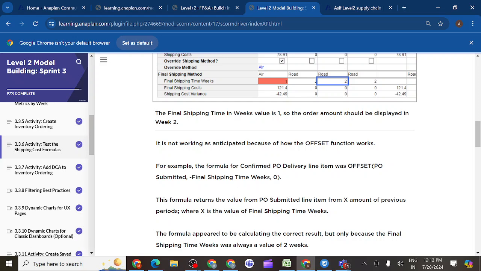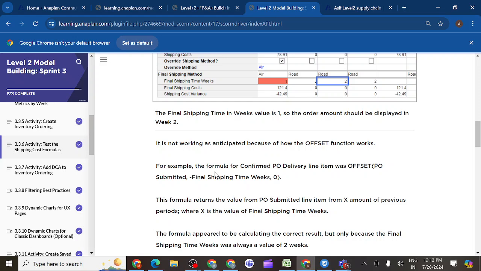Each and every time it will watch this time. So we have 2 here. That is the reason in the second time period, what happened is it goes to here. I don't have any value, so that is the reason we will get 0 here. Here it will watch first week, so that is the reason we have the requested order and everything. That is the reason we are reaching the products in the third week.